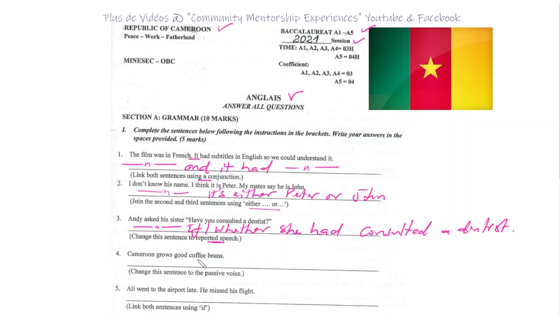4. Cameroon grows good coffee beans. What do you want from me? Change this sentence into the passive voice. Okay, we know the rule. I'm not going to review it here. So let's go. Good coffee beans are grown in Cameroon. So here we begin with good coffee beans are grown in Cameroon.